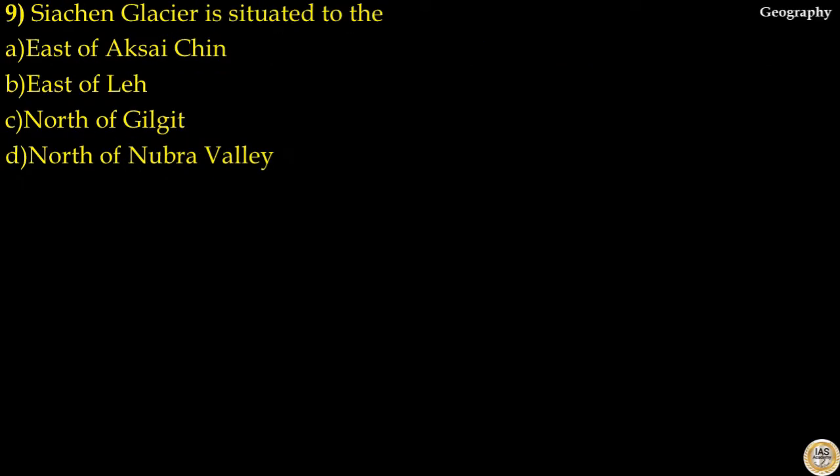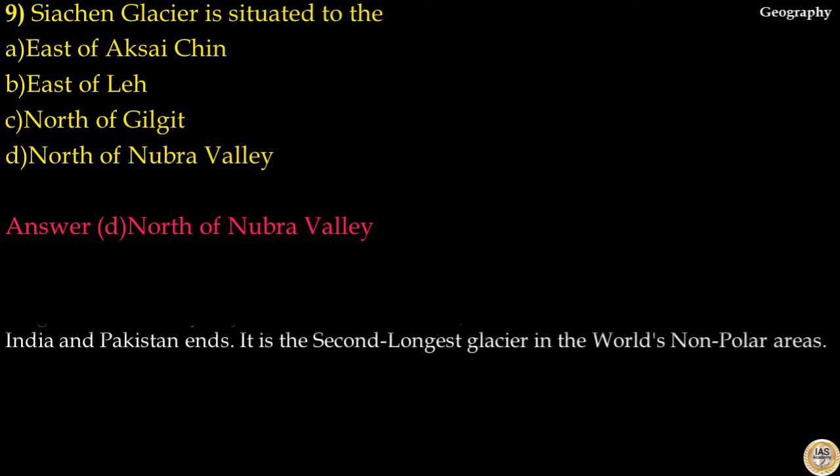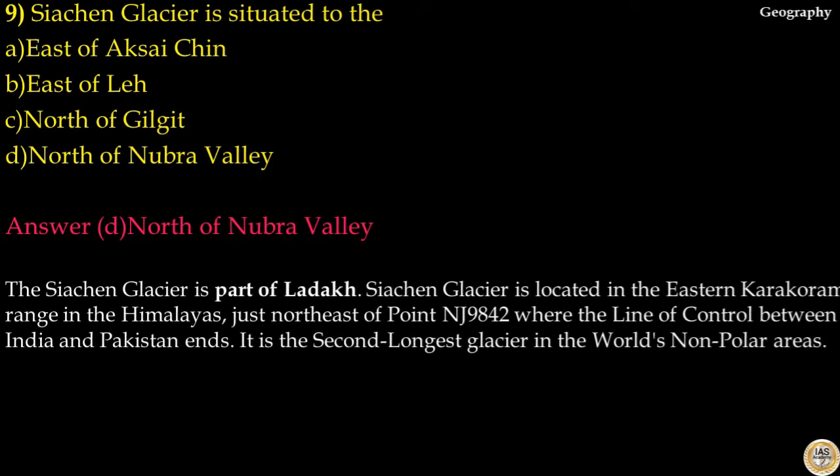Question number 9. Siachen Glacier is situated to the - options are east of Aksai Chin, east of Leh, north of Gilgit, north of Nubra Valley. Here answer to this question is option D, north of Nubra Valley. The Siachen Glacier is a part of Ladakh. Siachen Glacier is located in eastern Karakoram range in Himalayas, just northeast of point NJ 9842, where the line of control between India and Pakistan ends. It's the second longest glacier in the world's non-polar areas. So the answer to this question is option D, north of Nubra Valley.